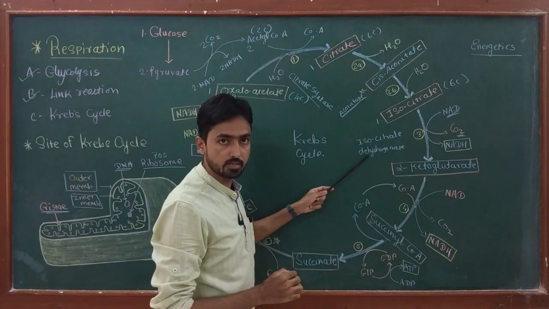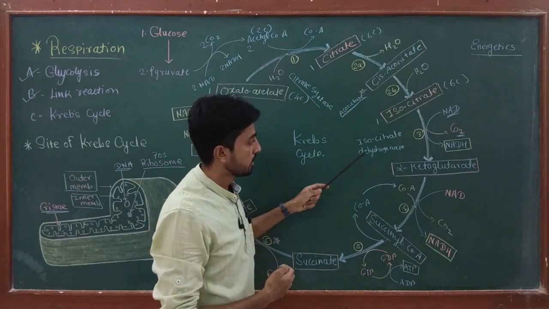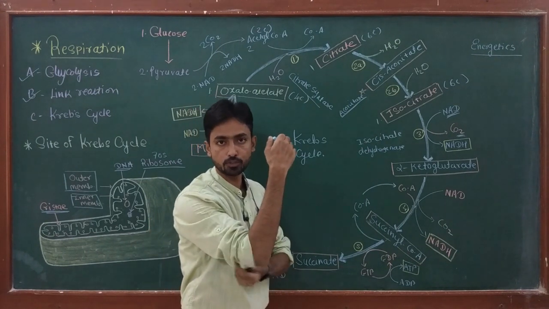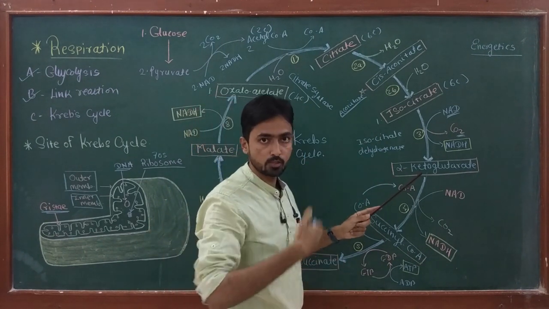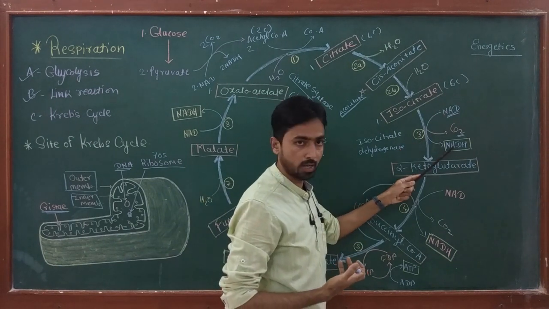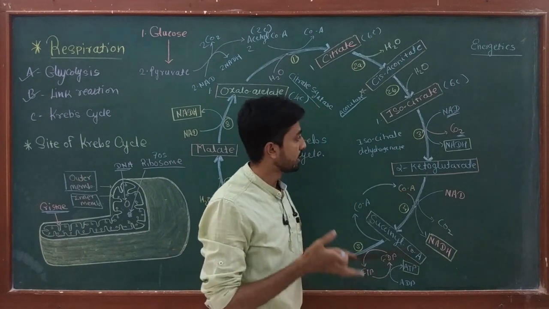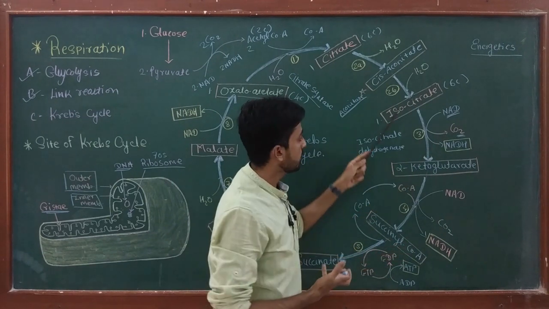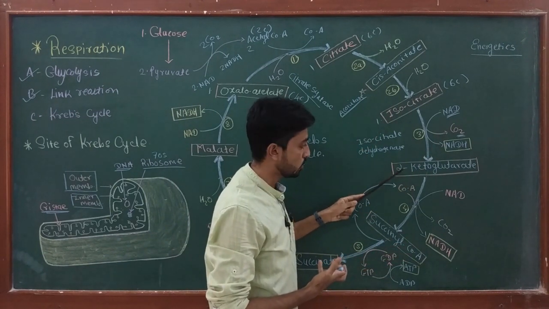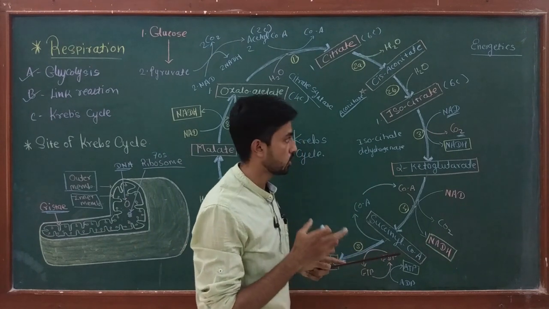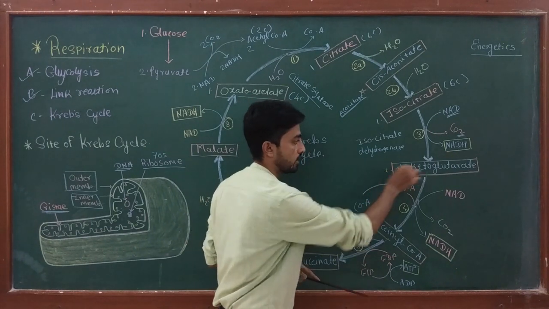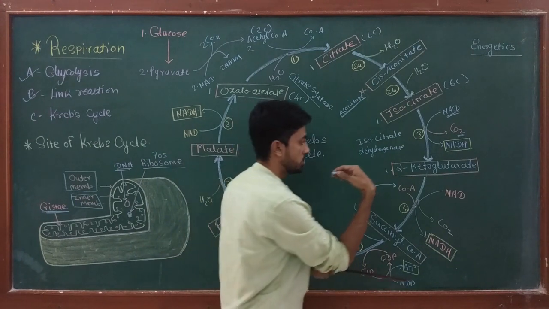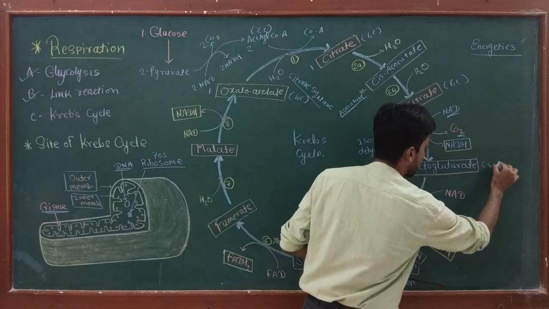Okay, this is the third enzyme which takes part in the cycle. This enzyme first catalyzes oxidation, in which due to release of hydrogen, NAD gets reduced to NADH, and due to decarboxylation, one molecule of carbon dioxide is also produced. And isocitrate is converted into alpha ketoglutarate. One molecule of alpha ketoglutarate is produced, which is a 5 carbon compound.